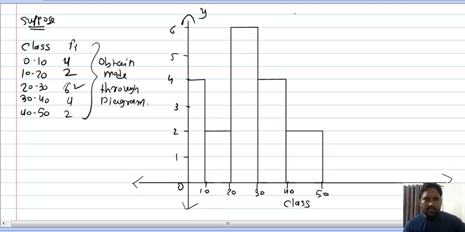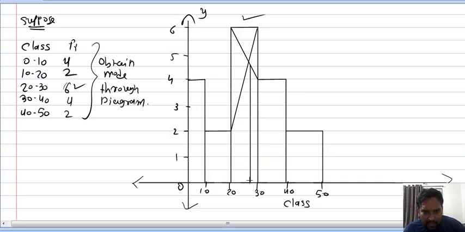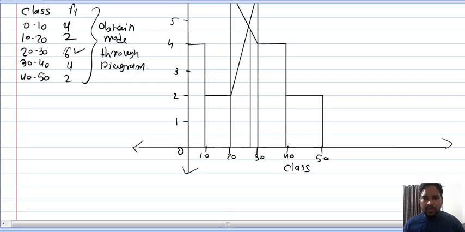Now see, this is the highest bar, so mode is always the highest. So here you will do one line like this. You join this, again you join here, these 2 points, and draw the straight line. Now make a perpendicular from that intersection. So what is the approximate value here? Near 30, so my approximate value of mode will be 29.